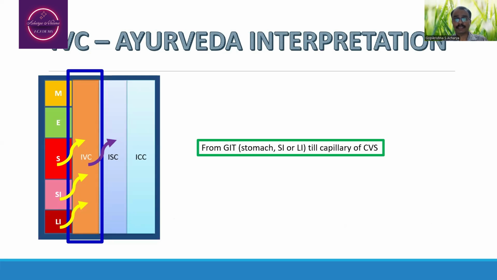As far as the intravascular compartment understanding, when you think about it, whatever pathogens are present, in more than 90% of the cases they will be coming through the alimentary canal. They may either enter through the stomach, or through the small intestine, or through the large intestine.